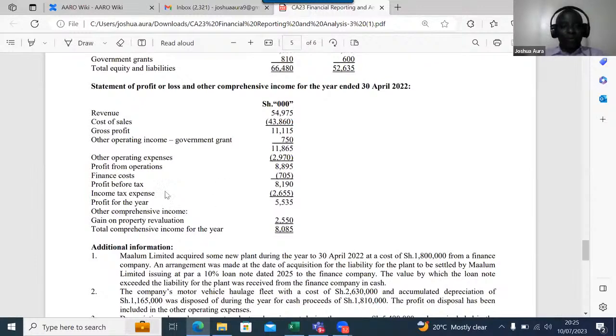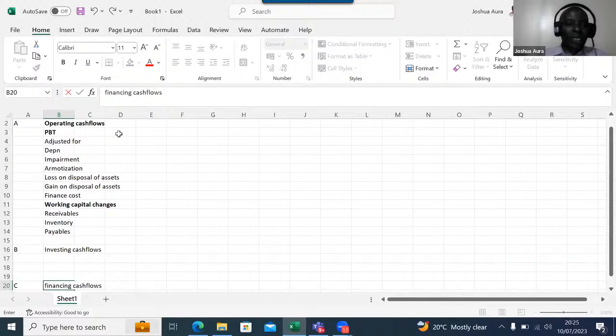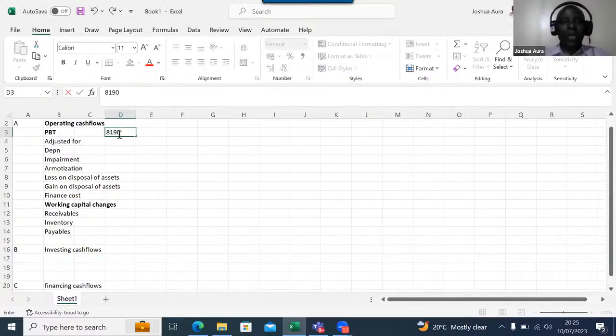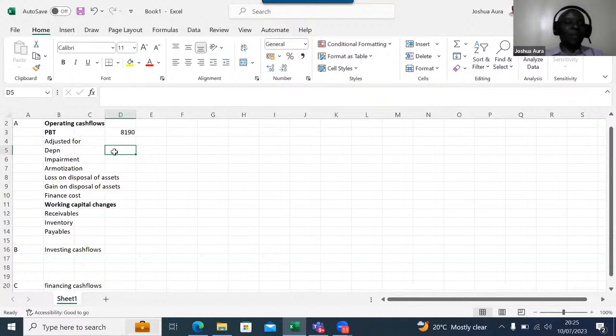So in this question, is there somebody who is able to see the profit before tax? 8190, isn't it? So this is what I'll put in my Excel. Profit before tax here, I have shillings, thousands, so we have 8190. And then now we go for the adjustments. The first one is the depreciation.